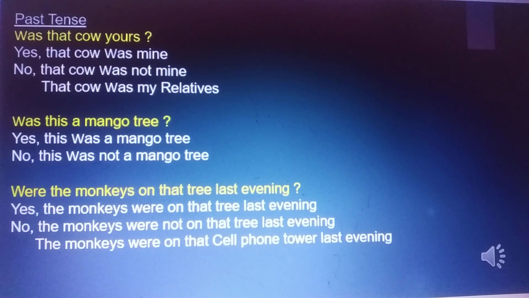Were the monkeys on the tree last evening? Yes, the monkeys were on the tree last evening. No, the monkeys were not on the tree last evening. The monkeys were on the cell phone tower last evening.